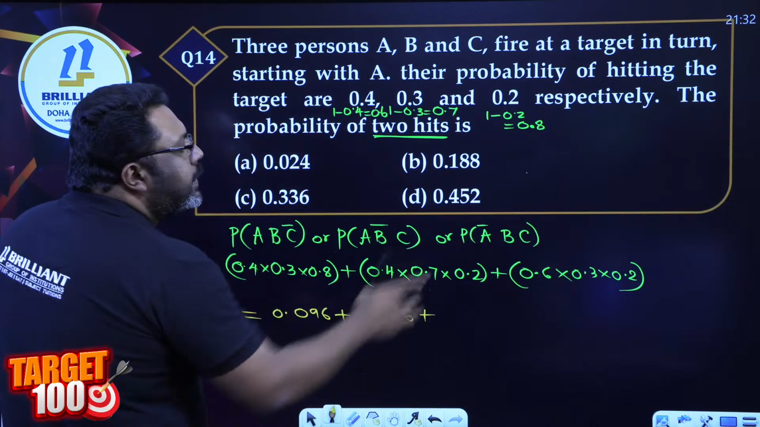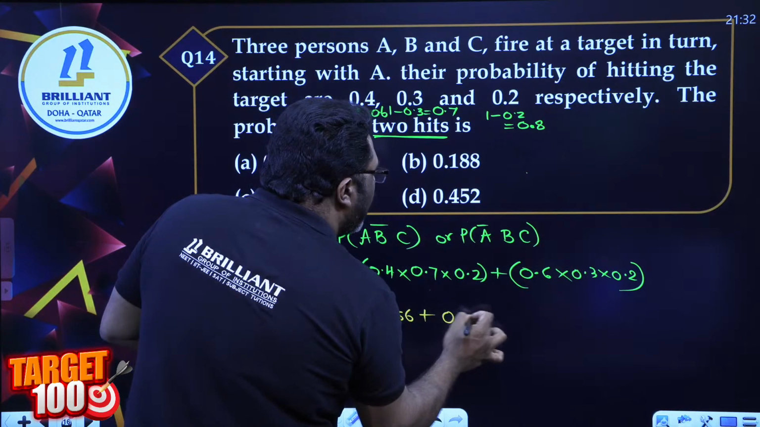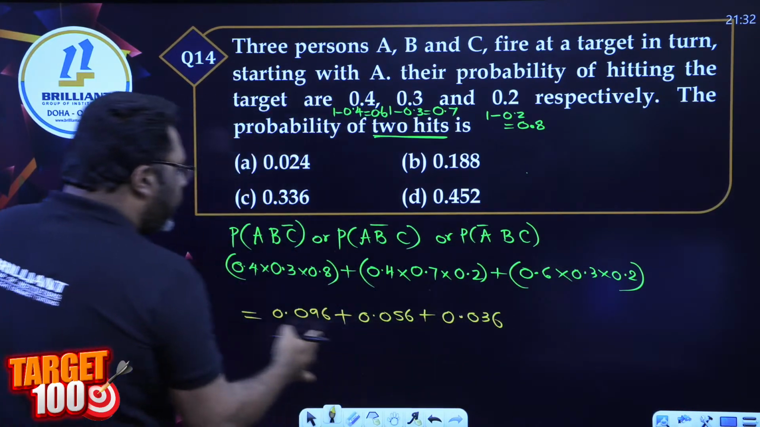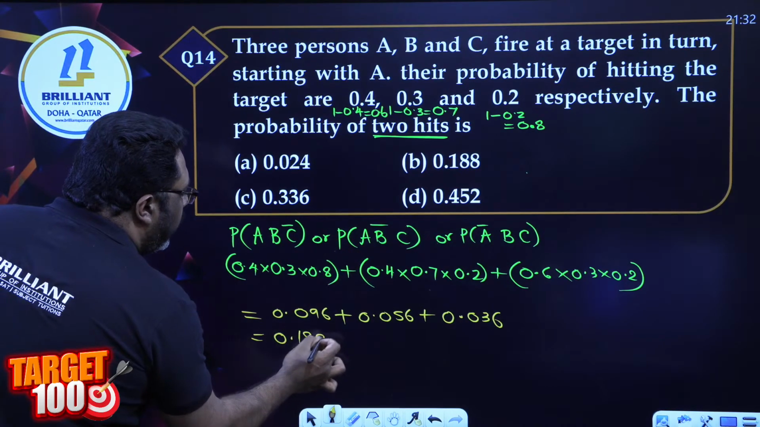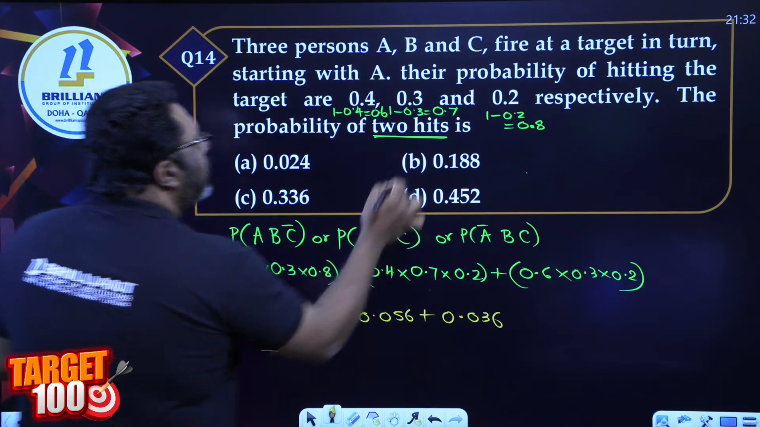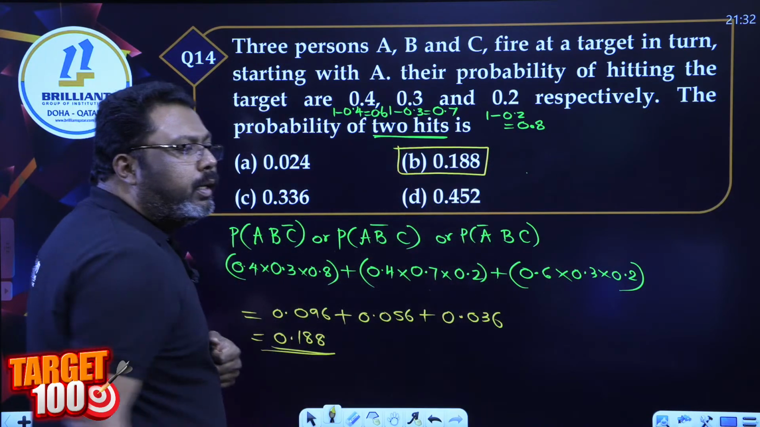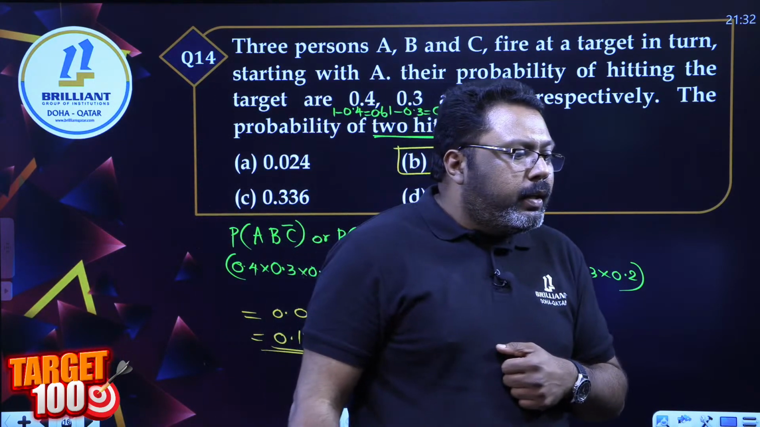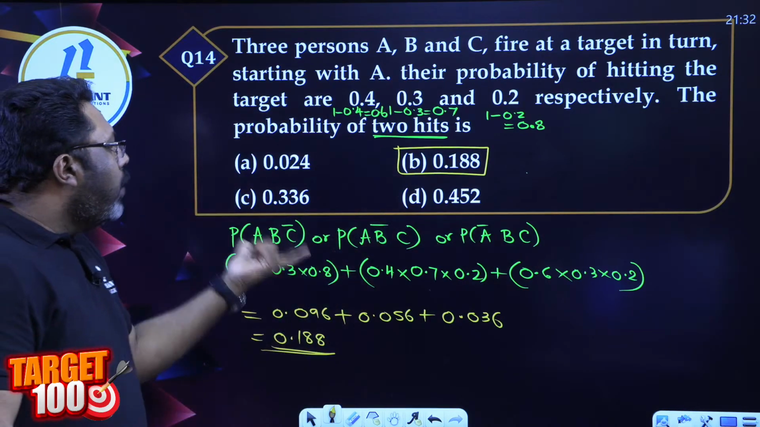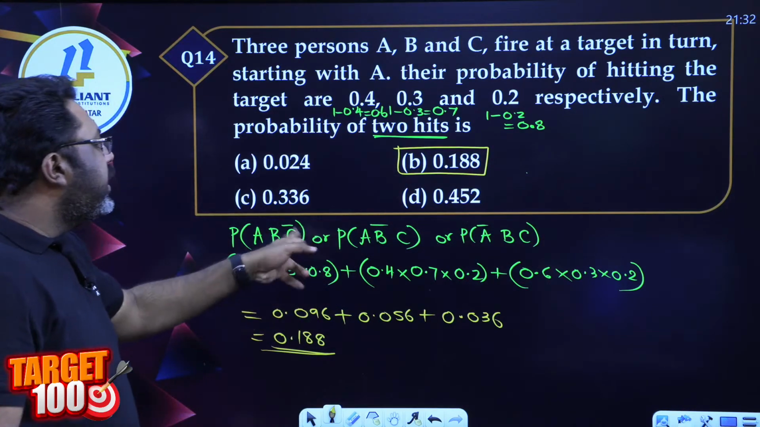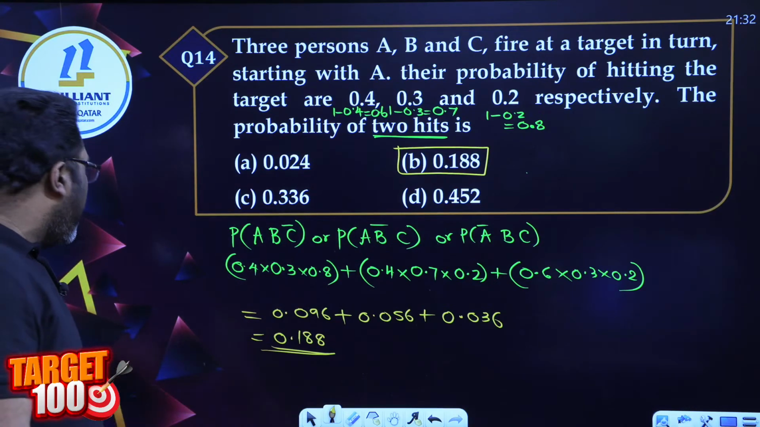0.056. And 18 2s are 36. 0.036. 36, 56, 96, 188. 0.188. Option B, 0.188. Right answers from Abin, Jawad, Dhruvil and Hafiz. So, very clear answer. I want only 2 hits. So, I just consider the situation that only 2 of them are hitting the target.